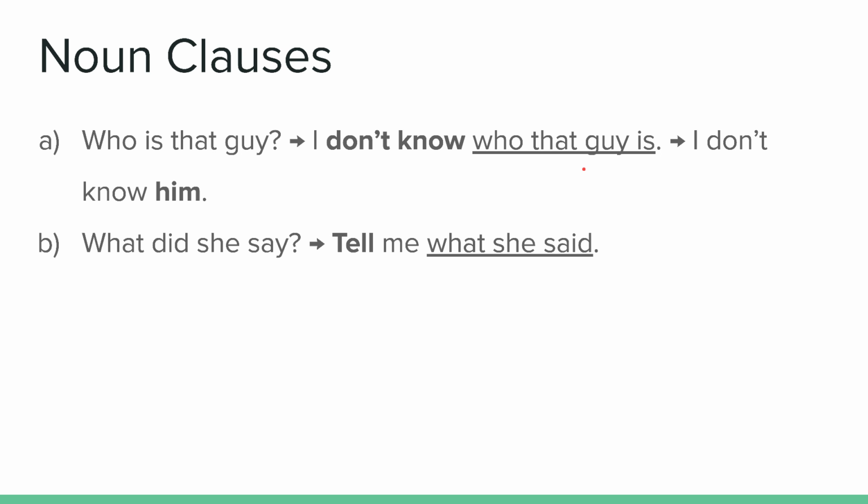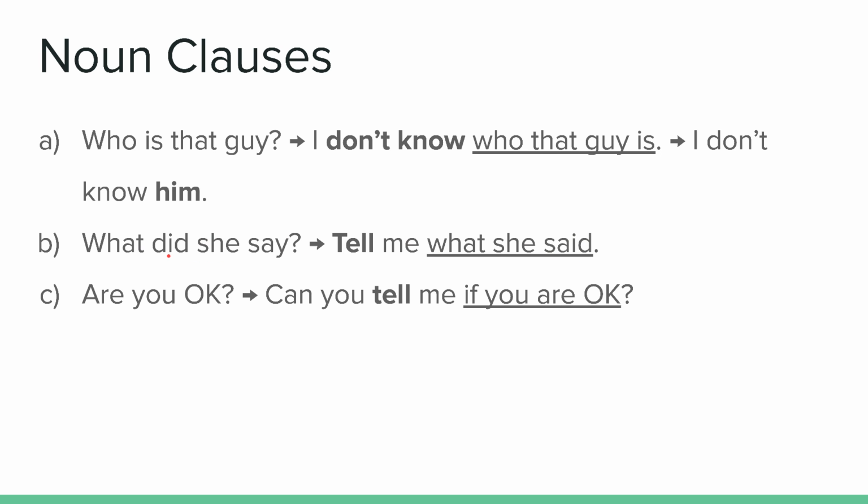Okay, B, what did she say? Tell me what she said. Here you can see this is a question, WH question. When we make it a noun clause, we use regular word order, right? Subject, verb, and then this one doesn't have an object, but subject, verb, SV. We don't use the question order. We don't need to put a verb before the subject. So we don't keep did here in the noun clause, but we still show the tense and the aspect on the verb. So this is simple past, said. Here it's simple past with did.